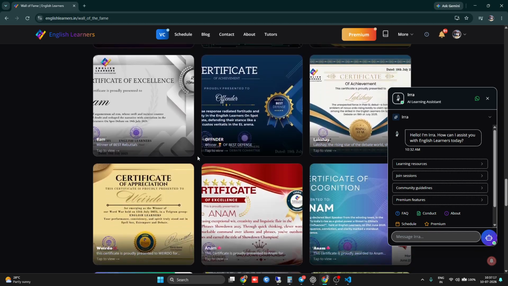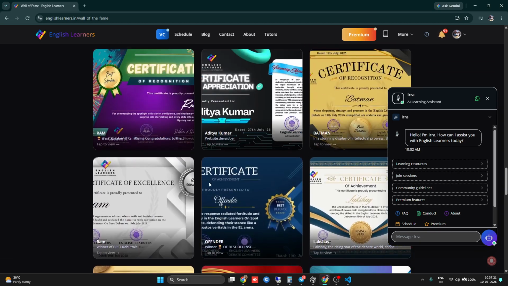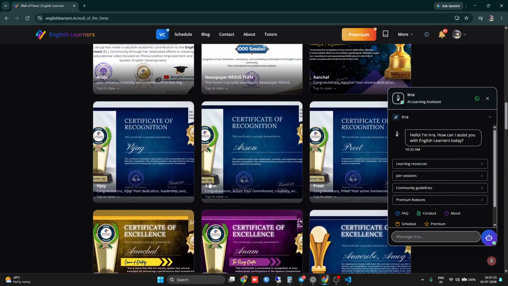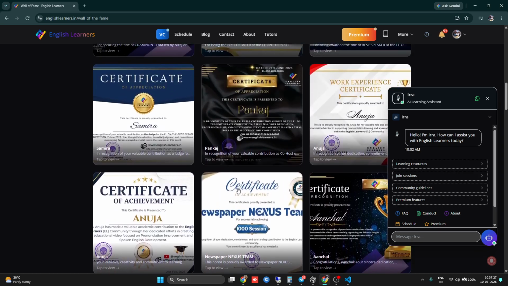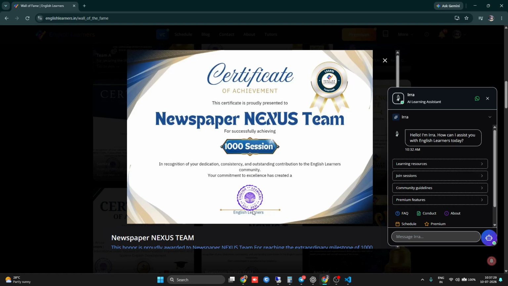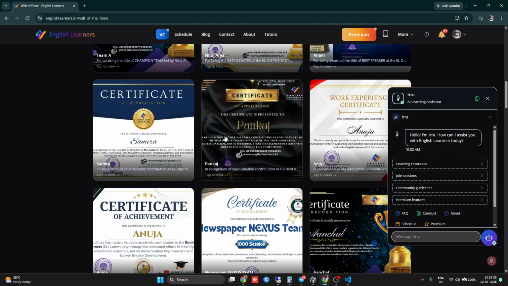Even if you have an achievement from 5 years ago, you can still come here and see it. It's like a motivation window, Hall of Fame, as the name suggests. Your achievement will stay here for a lifetime. Even if you want your certificate later in your life, or you forgot it and do not have access to download it, you can just come to our website and it will be preserved neatly here.